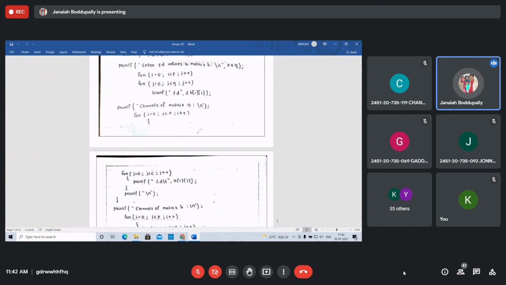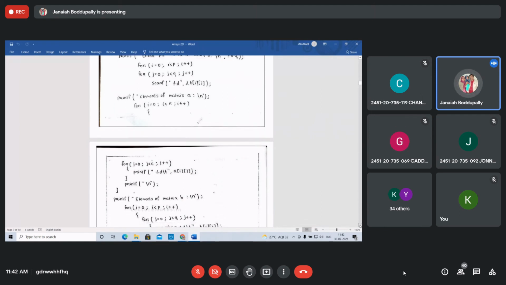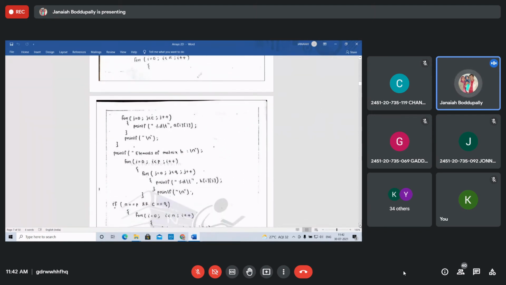Again write the flower brackets to execute, to write one by one, row number one, first row, second row, like that. That's why after that printf backslash n is also there, so control goes to the next row after displaying the row elements, and again it goes to the next row elements, like this, right? Display the elements of A and elements of B.